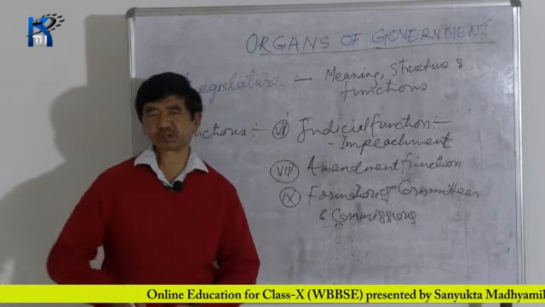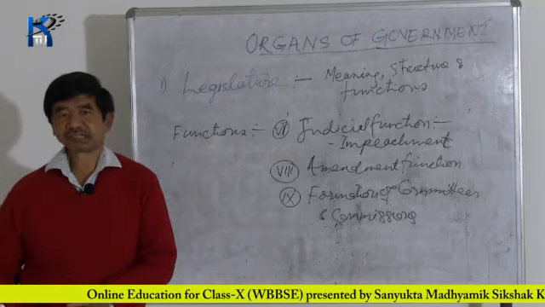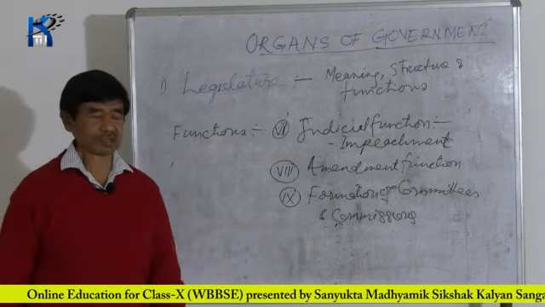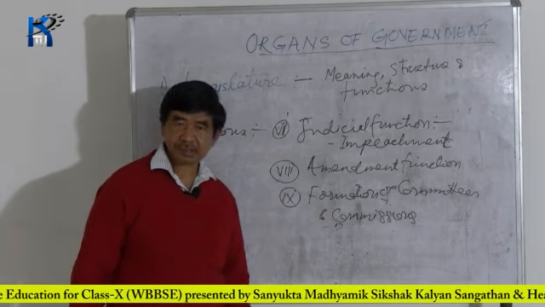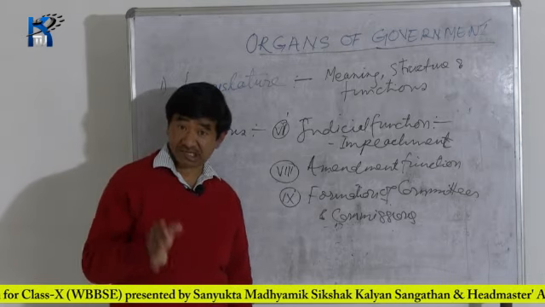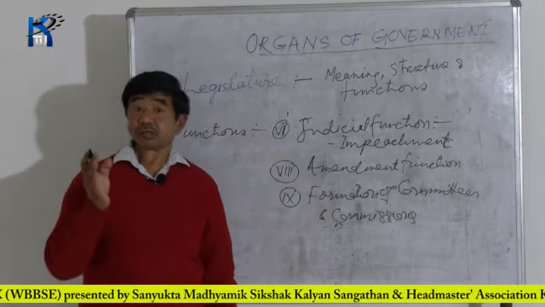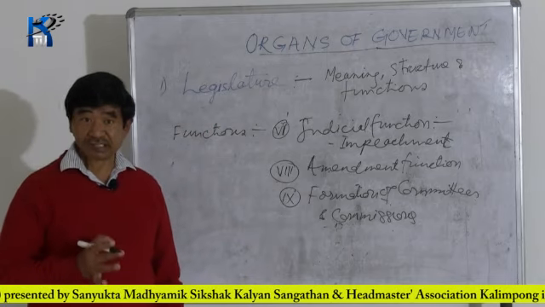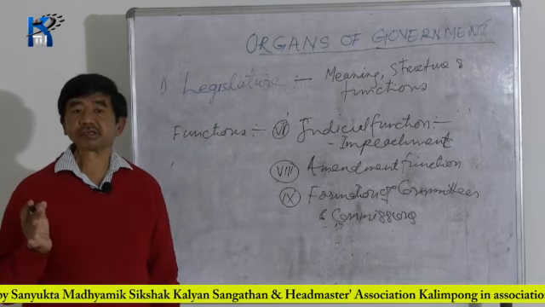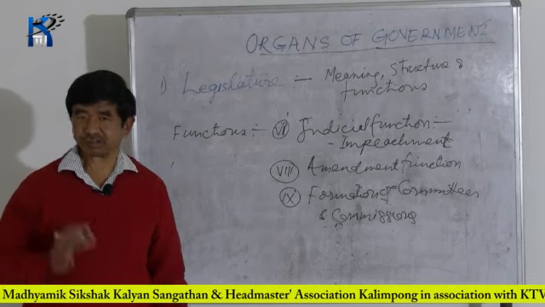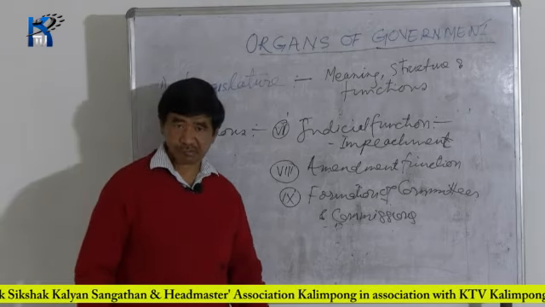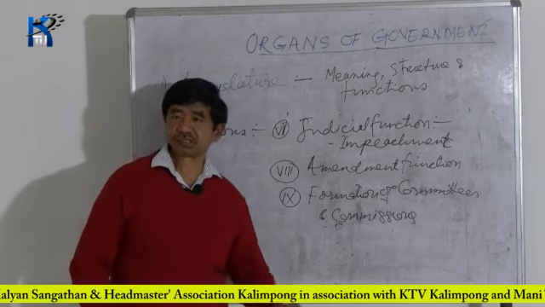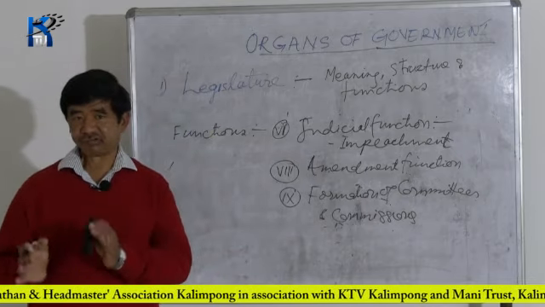Some are educated, some are experts, some are experienced, some are ordinary people, but they are the members of Parliament. Now, in order to have the law-making function, the government also needs some experts. So for that purpose, in the Parliament, some committees are formed.